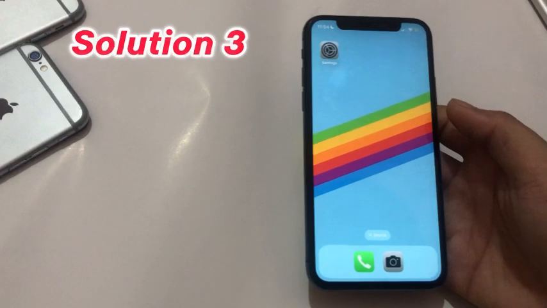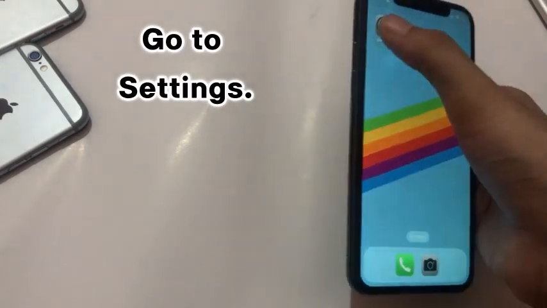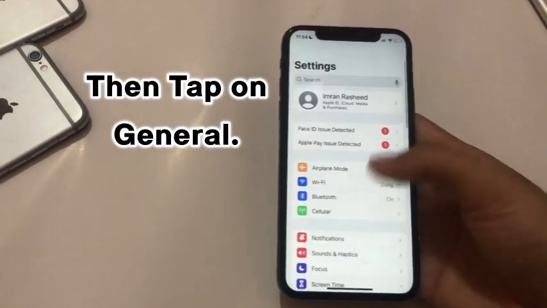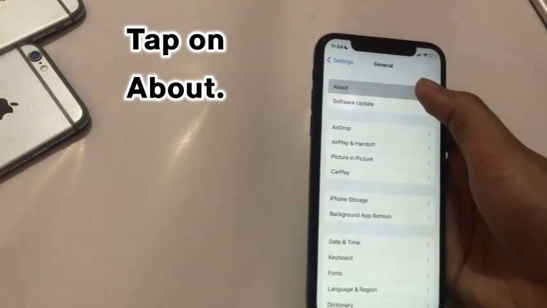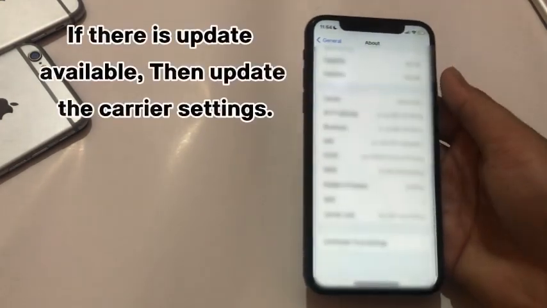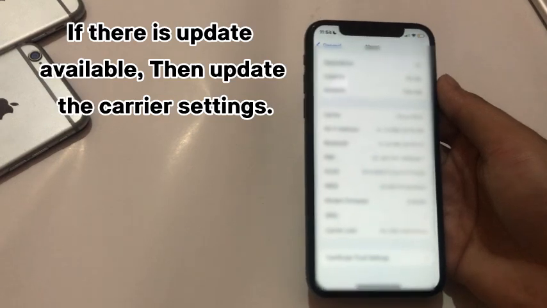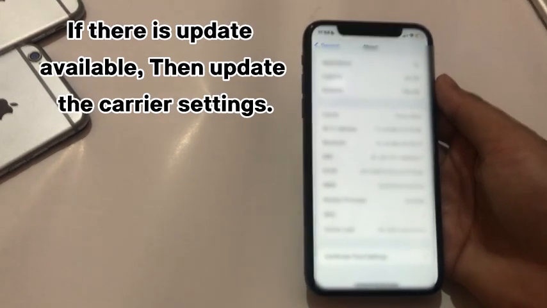Solution 3. Go to Settings. Then tap on General. Tap on About. If there is an update available, then update the carrier settings.